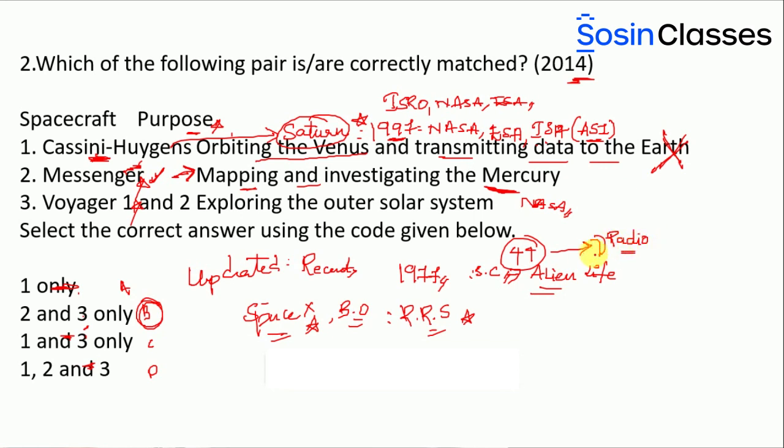So Voyager 1 and Voyager 2 are meant to explore the outer solar system so that NASA can find out if there is any alien life in the outer solar system, in the galaxy, or further away from the Earth. So 3 is also correct, 2 is also correct, so B is the option here, that is 2 and 3. That's how you have to answer the questions in the preliminary exam, that too from S&T. Now let us look at the third question.